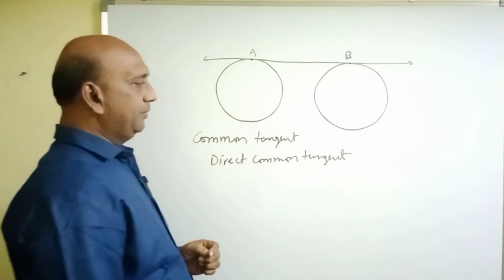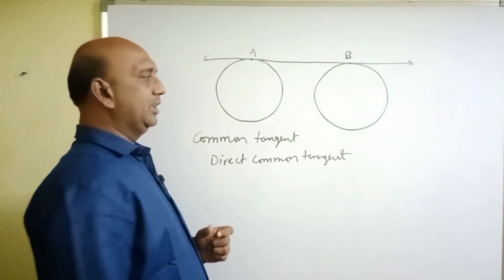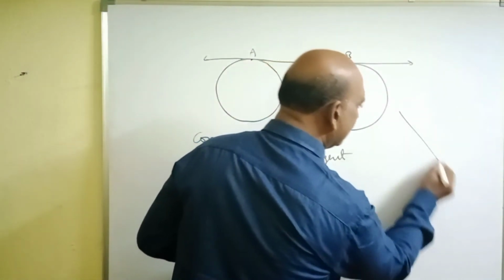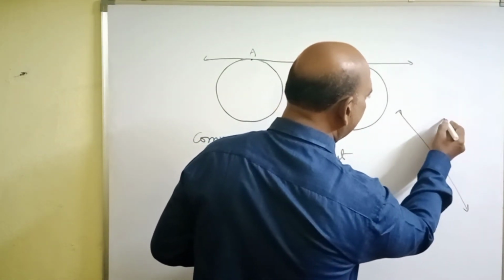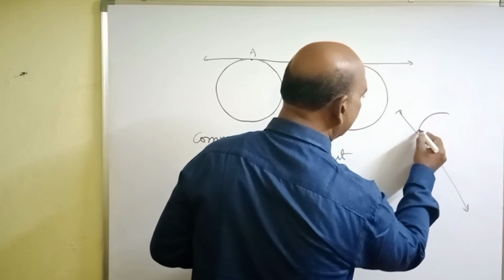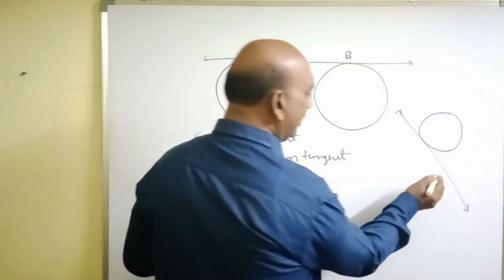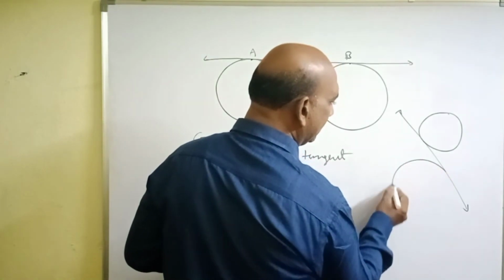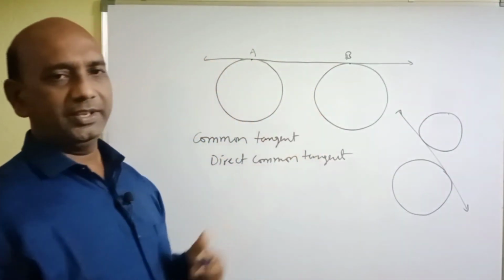Suppose the two circles lie on either side of the tangent. That means let us take this tangent, and one circle is on that side and another circle is on this side of the tangent.